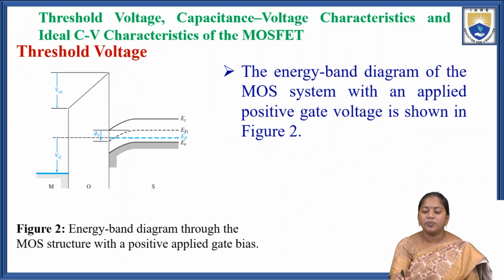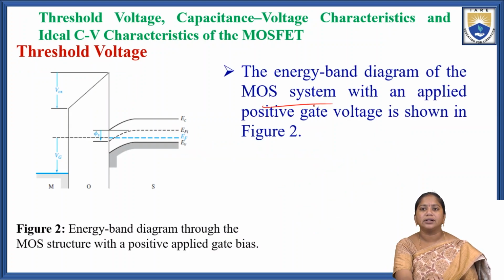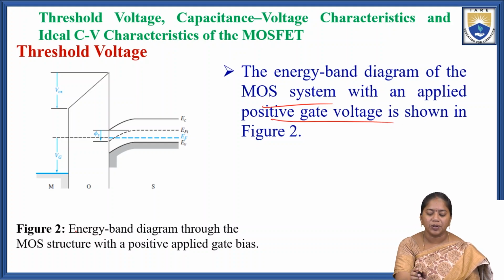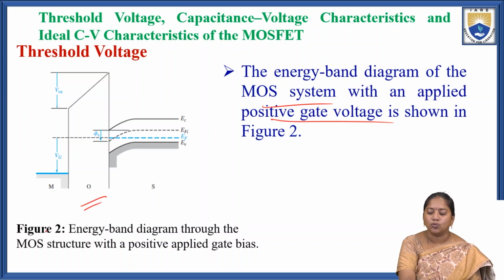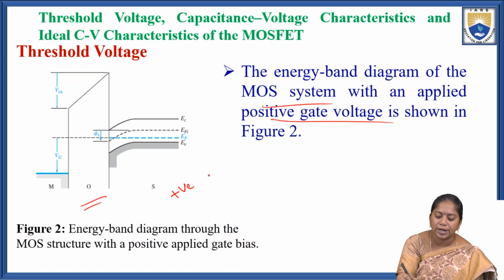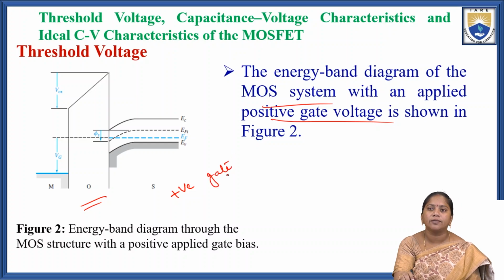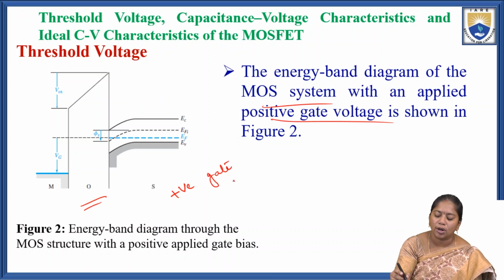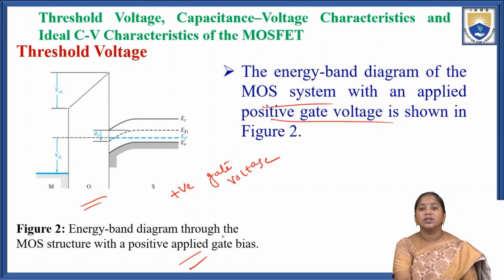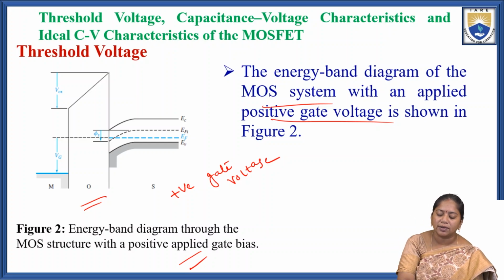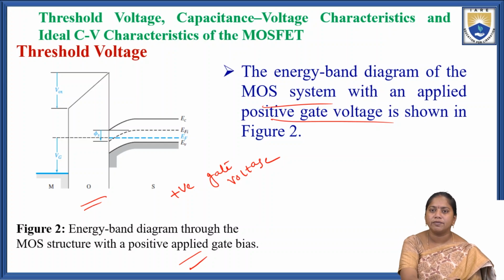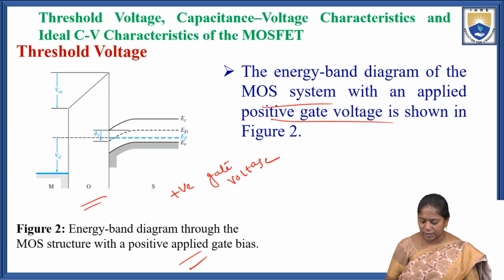Here is the energy band diagram of the metal oxide semiconductor system when we are applying a positive gate voltage, as shown in the figure. This is the MOS structure with the positive applied gate voltage. This is the normal metal oxide semiconductor energy band diagram when we are applying the positive gate voltage.